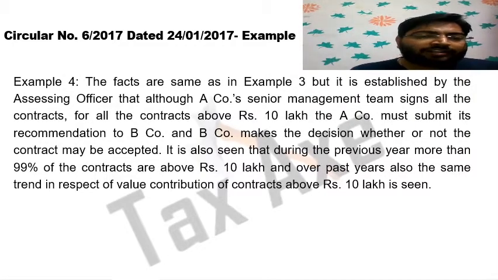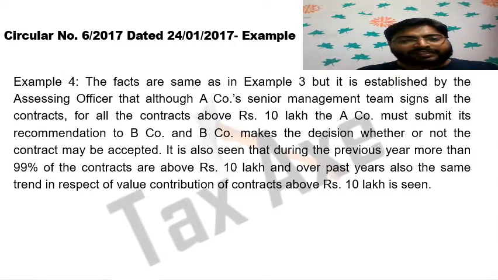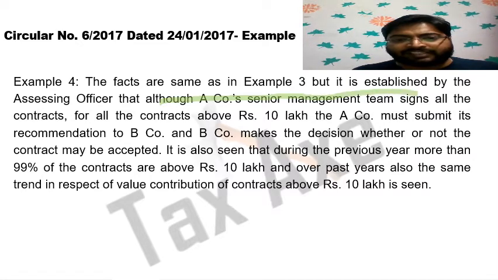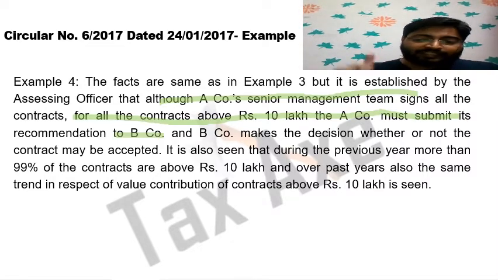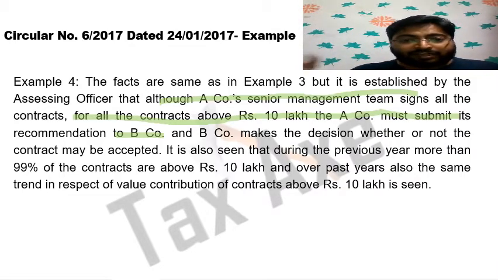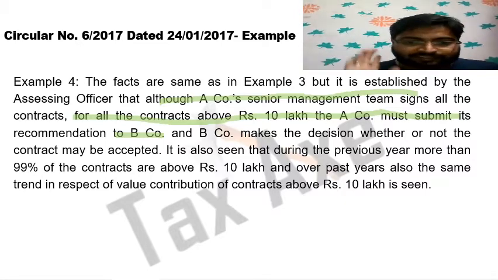Example 4. All the facts remaining the same as in example 3, but it is established by the assessing officer that although A company's senior management team signs all the contracts above rupees 10 lakh, the A company must submit its recommendation to B company. See, in example 1 I have told that B company is an Indian company and a holding company, and A company is the subsidiary of B company, which was in country X, and B company makes the decision whether or not the contract may be accepted.